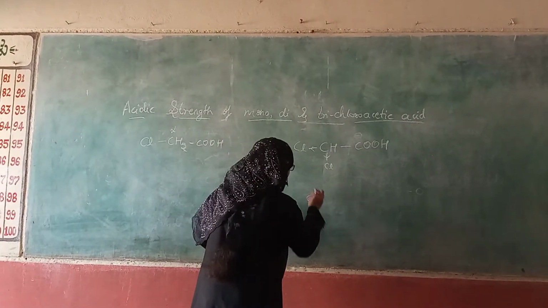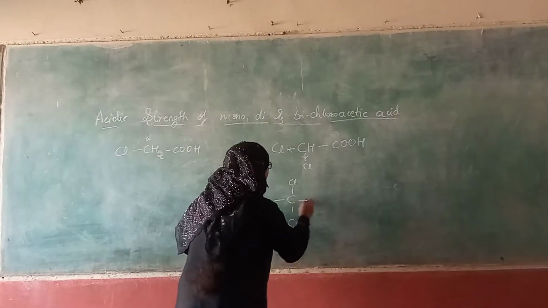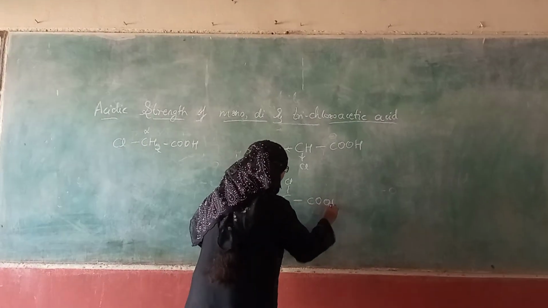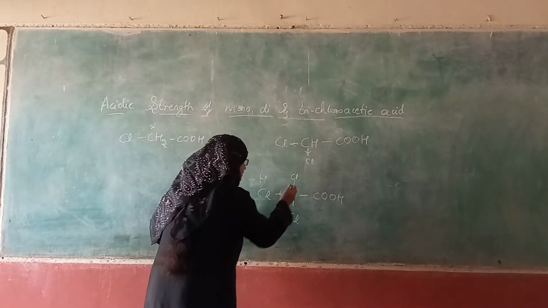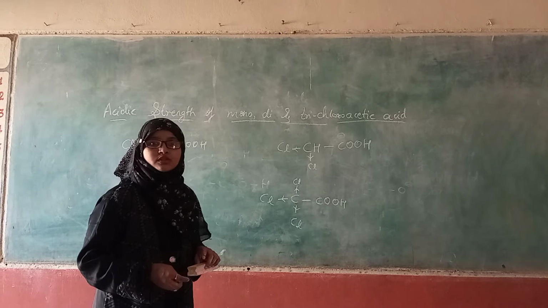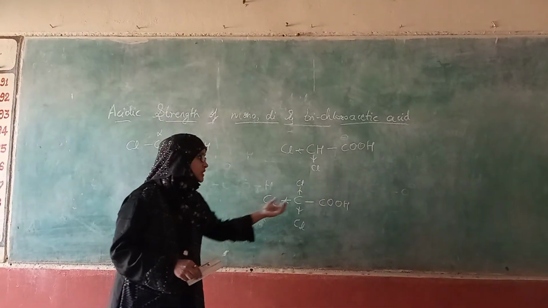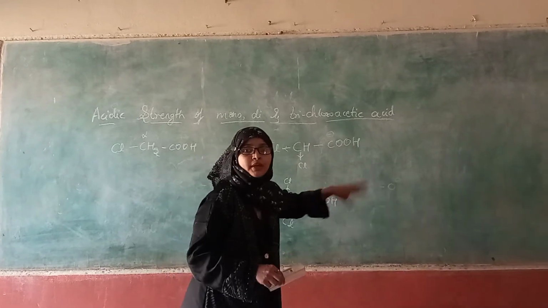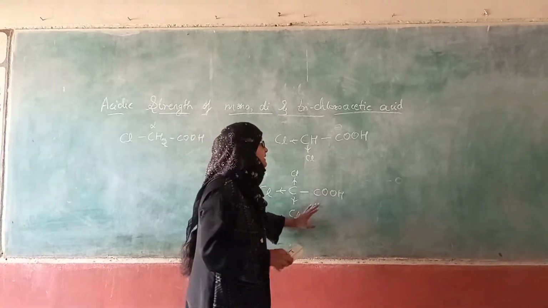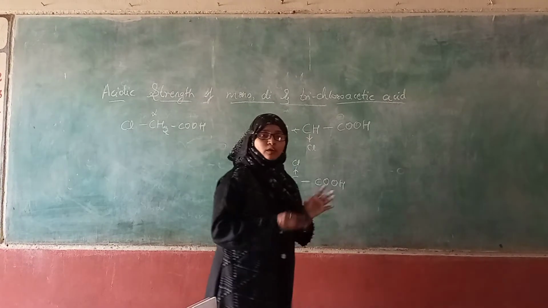There are three chlorine atoms here which are dragging the electrons to themselves. So it has more tendency to drag the electrons, and the hydrogen can be lost more easily than in dichloroacetic acid. So what is the role of the chlorine atom here?